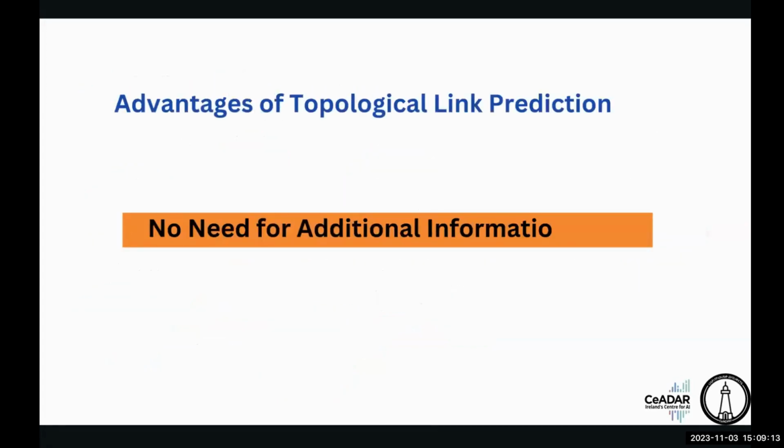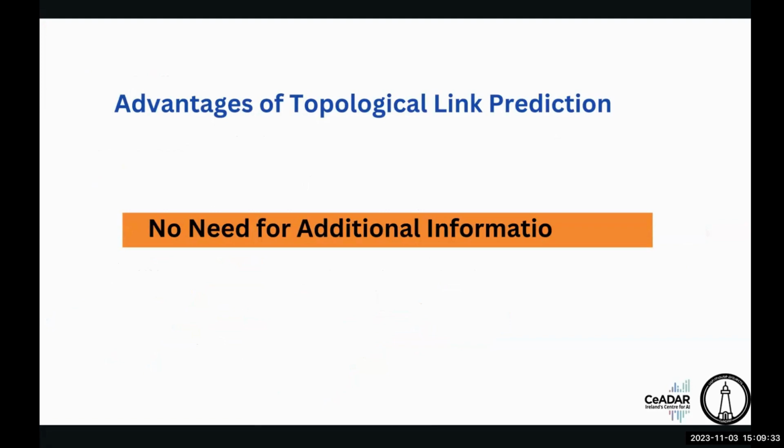So what are the advantages of topological link prediction? The biggest advantage of topological link prediction is that it does not require additional information. It relies completely on the network structure, and it does not require external information or node attributes.